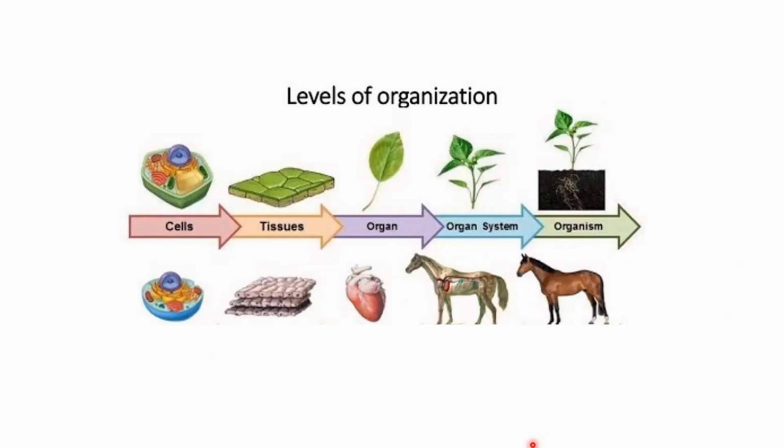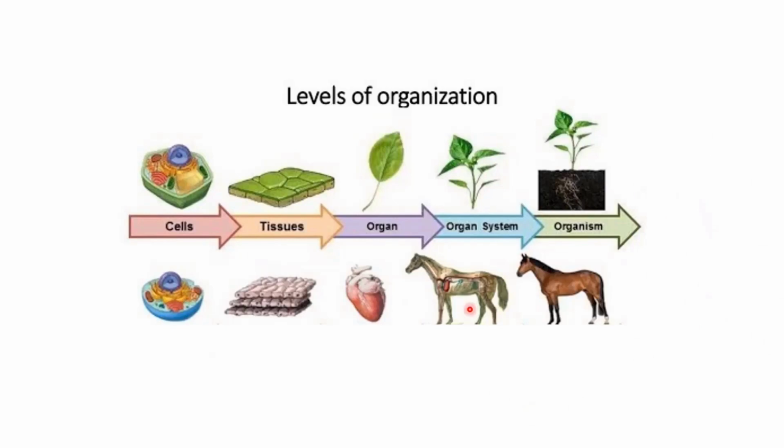The cells combine to form tissues, and then the tissues combine to form an organ, and then different organs work together to produce an organ system. For example, your digestive tract involves different organs, so it is actually an organ system. It involves your mouth cavity, your stomach, your pharynx, your trachea, your intestines.